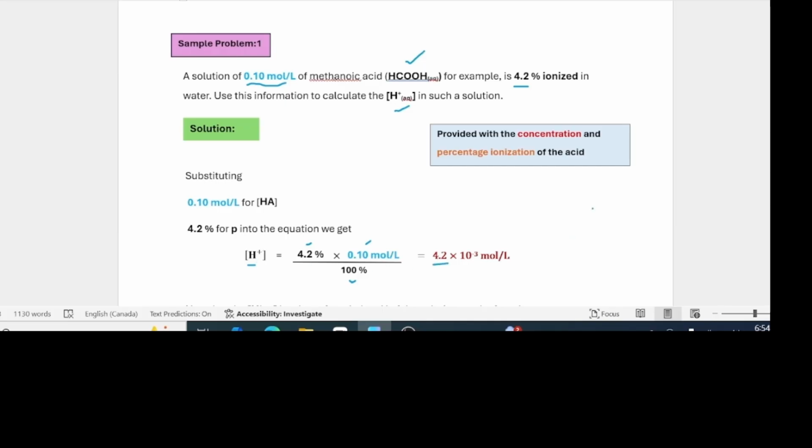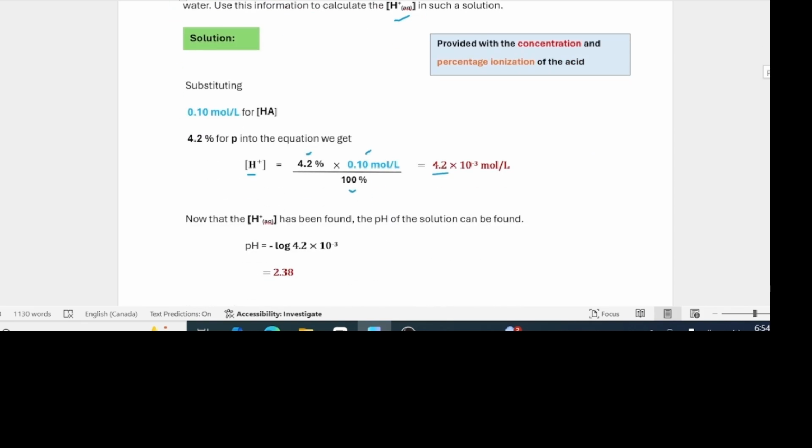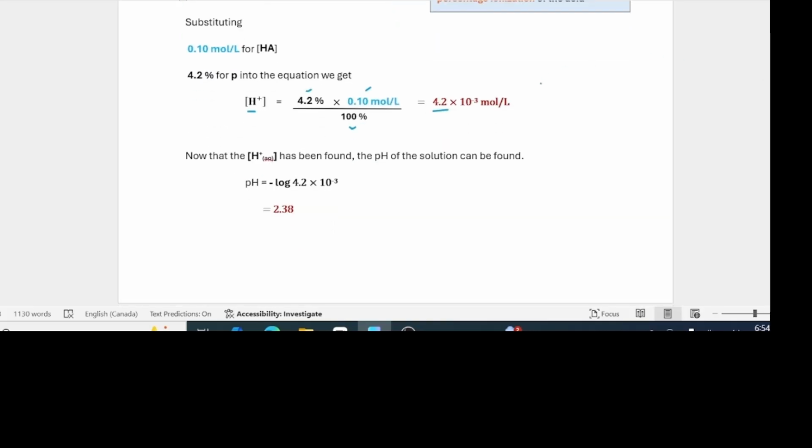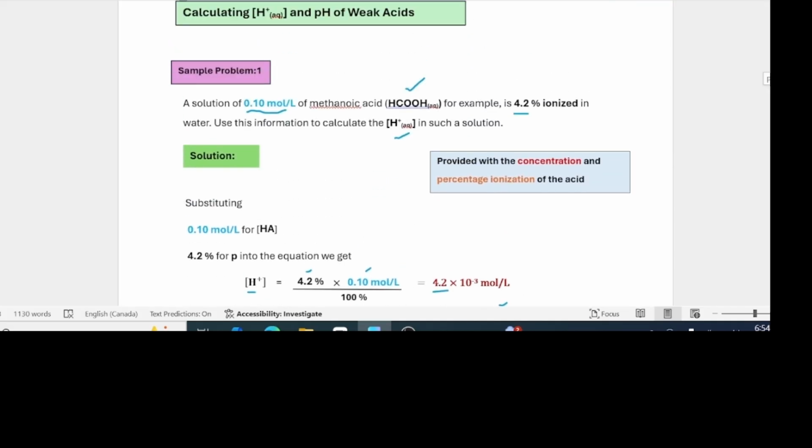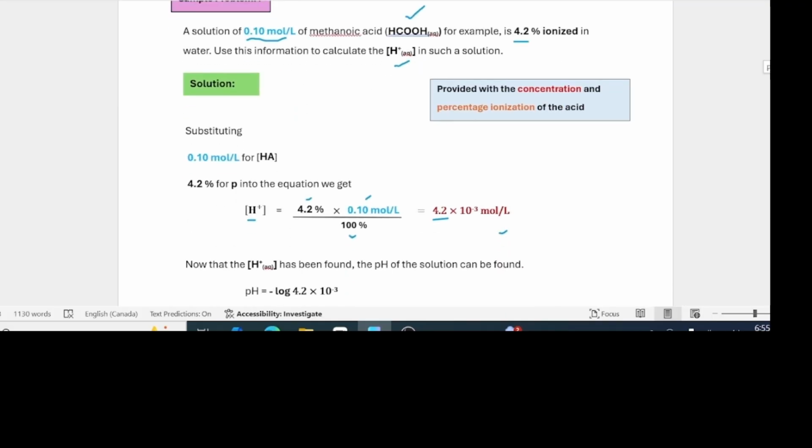You can now be further asked to calculate the pH of the solution. And we know that pH will be the negative log of the hydrogen ion concentration. We've just found the hydrogen ion concentration to be that, so the negative log of that, and the pH turns out to be 2.38. So that's pretty easy. You're given the concentration, you're given the percentage ionization. You know three things. The only thing that's not known is this, and it turns out to be this. Then you can be asked to find the pH of that, do a negative log of it, and that's where you get the pH.